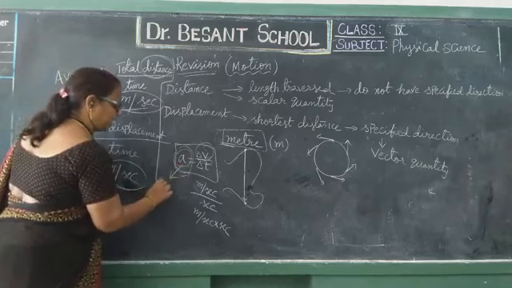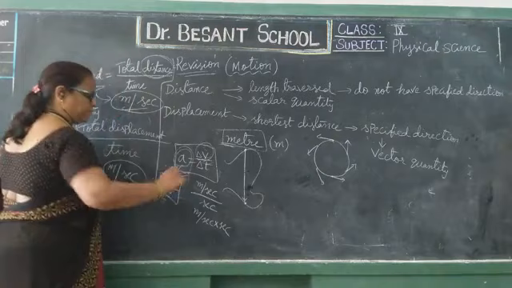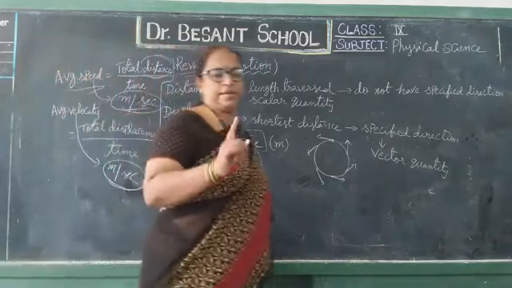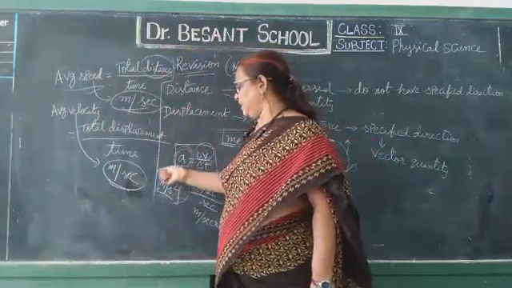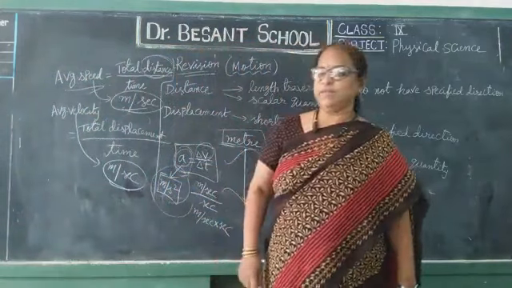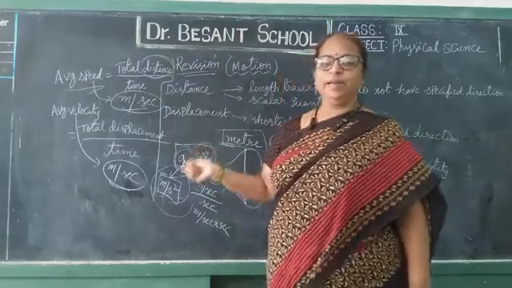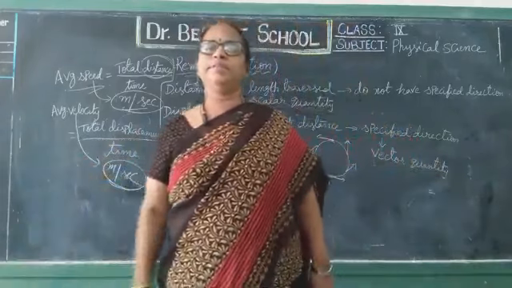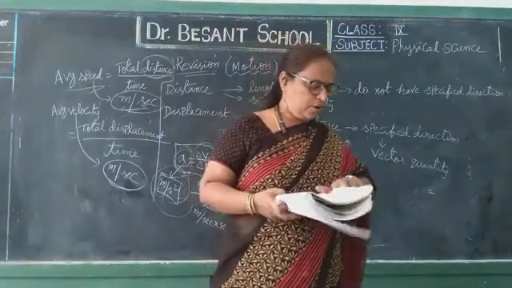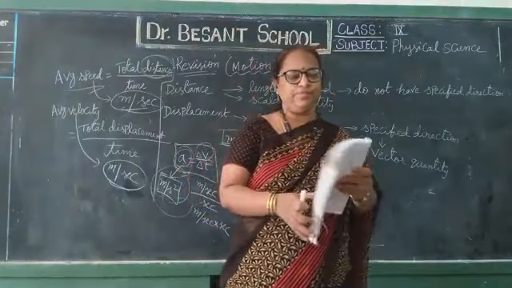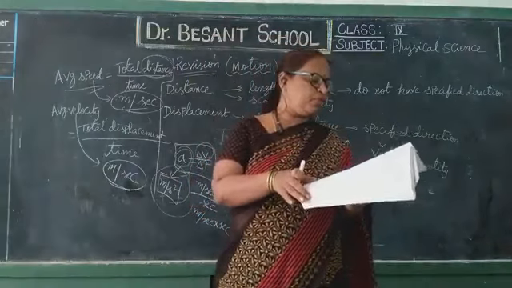So the SI unit of acceleration is meter per second square. Very important, these units, children, be careful. SI unit of acceleration or deceleration is meter per second square, because velocity meter per second by time second, meter per second into second, which is equal to meter per second square. Am I clear, children?